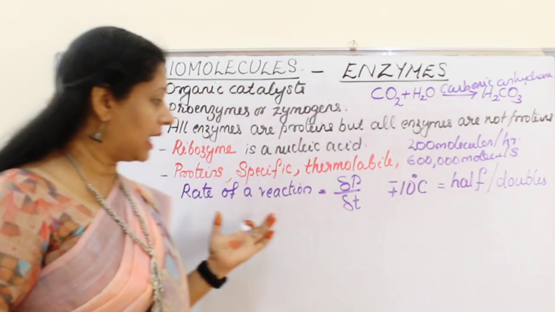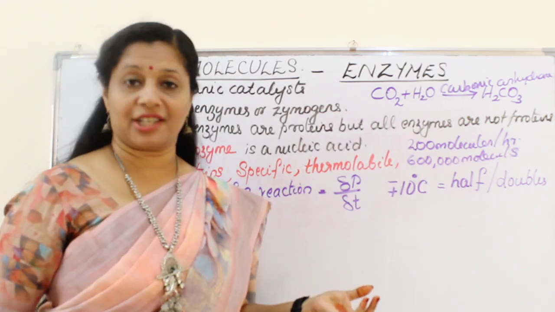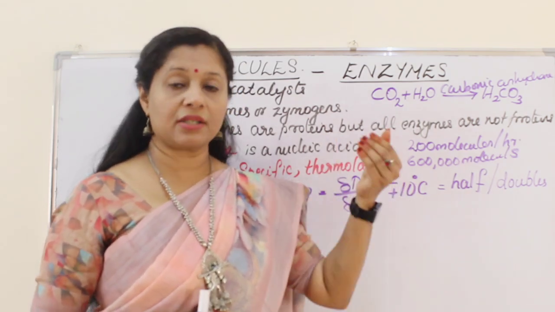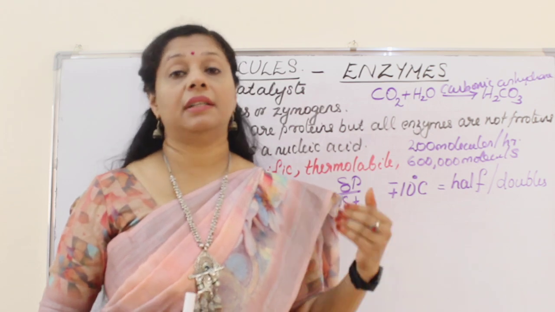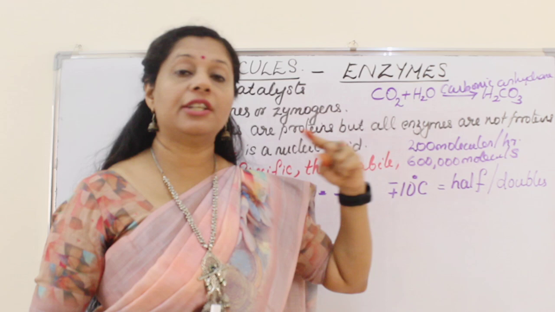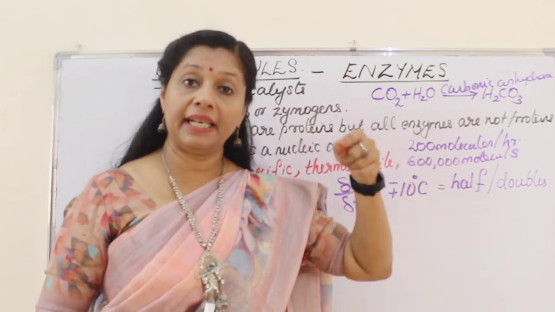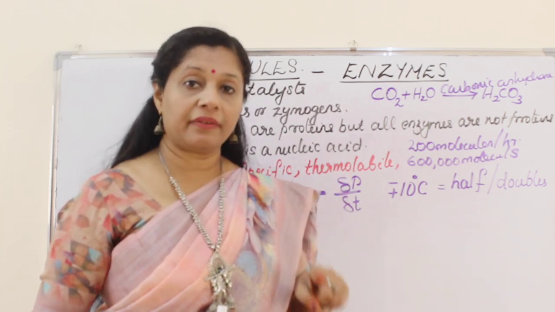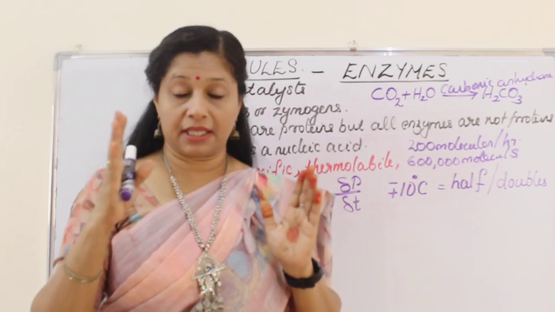Now, the rate of the reaction can also be called the velocity of the reaction if we mention the direction also. When we talk about temperature, every 10 degree rise or decrease in the temperature can affect the rate of the reaction. For example, for every 10 degrees Celsius increase, the rate of reaction can become double. The same way, for every 10 degrees Celsius decrease in temperature, the rate of chemical reaction becomes half, but within that specific temperature limit.